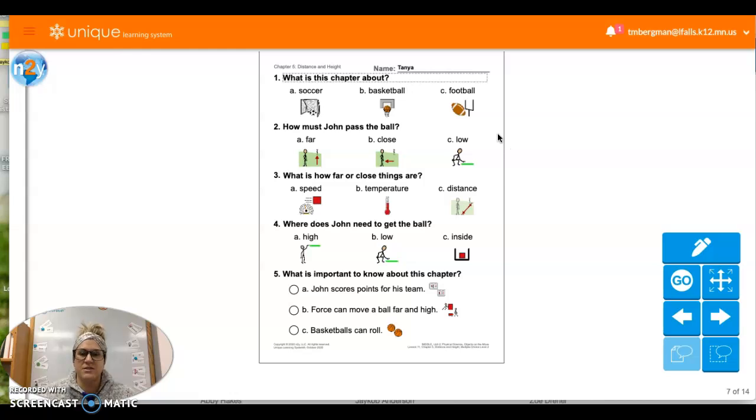So the chapter is about soccer, basketball, or football. This one's basketball. How does he need to pass the ball? So some of these things are the same answers as we did before. It's just asked in a different way. Before it was fill in the blank, right? So we had to figure out which sentence made sense, which vocabulary word we put in there to make sense. And now it's asking the question and we're finding the answer. Okay, so you can do this.